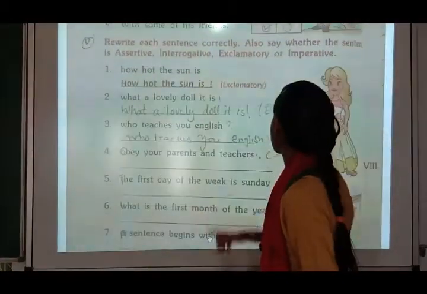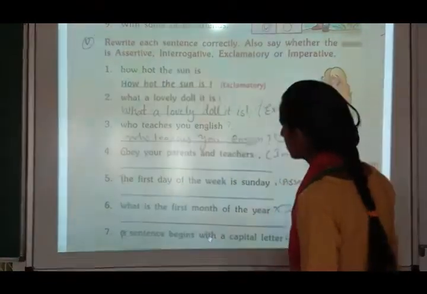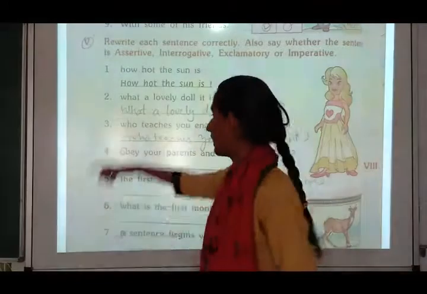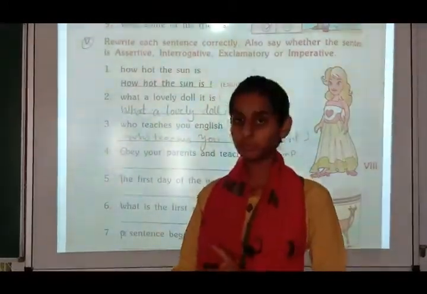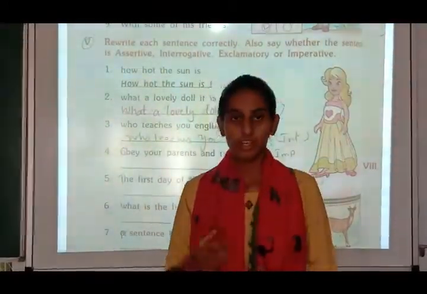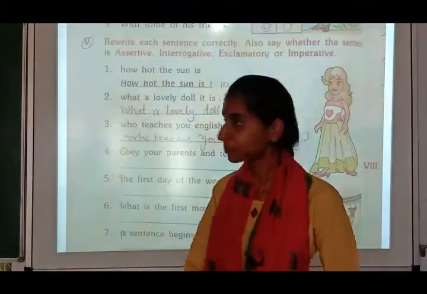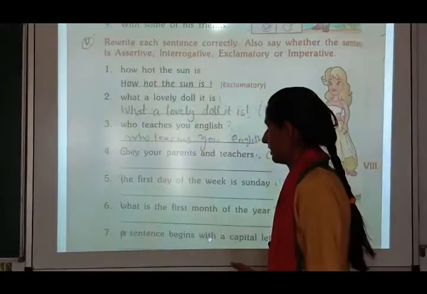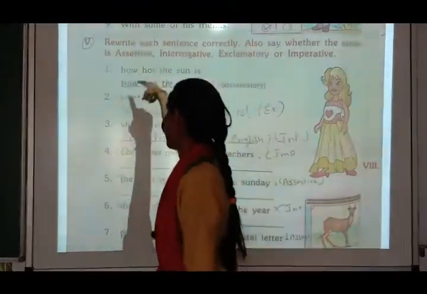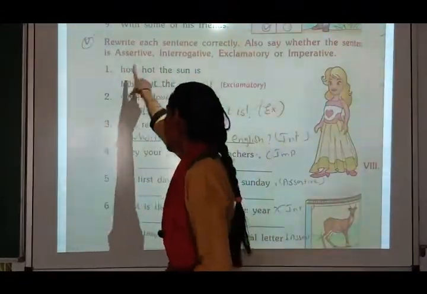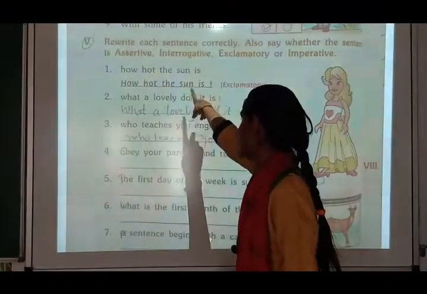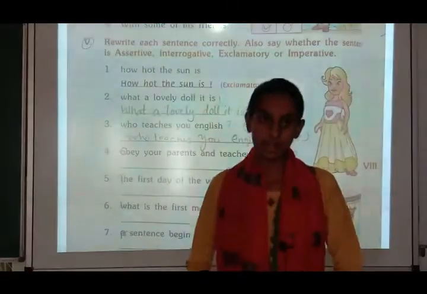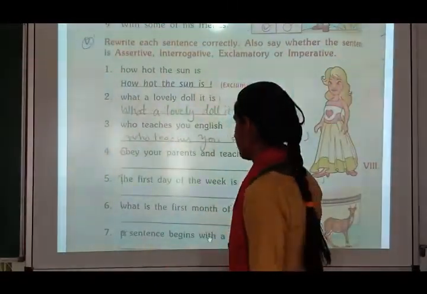Now rewrite each sentence correctly. Also say whether the sentence is assertive, interrogative, exclamatory or imperative. Now here are some sentences, and you have to tell whether each is assertive, exclamatory, interrogative or imperative. How hot the sun is. Now here I have told that in an exclamatory sentence the first word will be "how", then the adjective "hot", then the subject "the sun" plus linking verb "is", and then an exclamation mark. So it will become an exclamatory sentence.